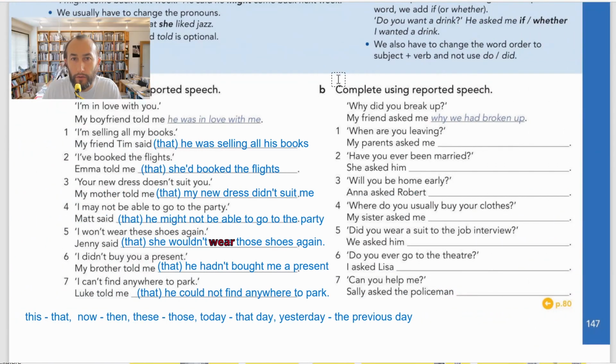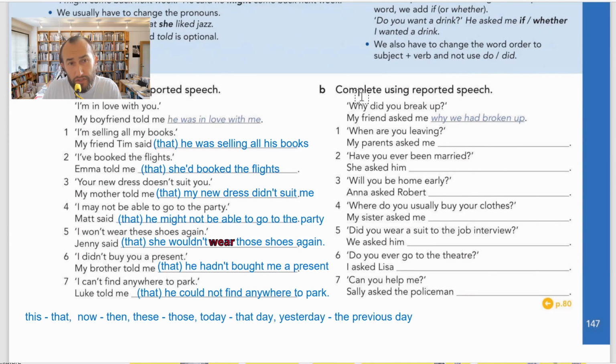B is asking us to complete using reported speech. So the first one is, why did you break up? It's a question. My friend asked me why we had broken up. So even in questions, when we do reported speech, the same rule applies. Tense, we have to change. For example, here, did you break up is past simple. So we change to past perfect.